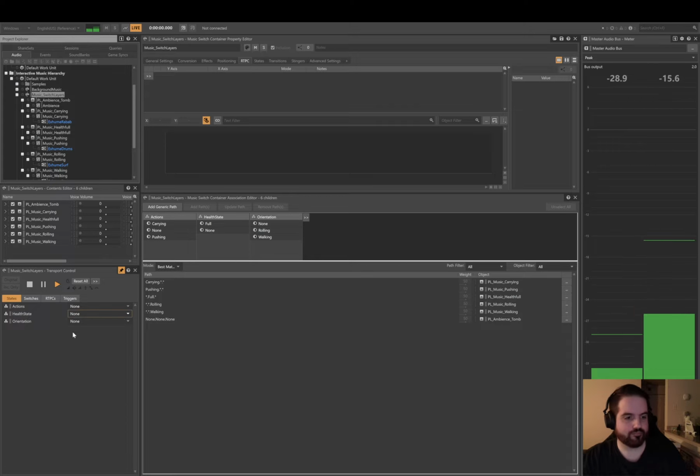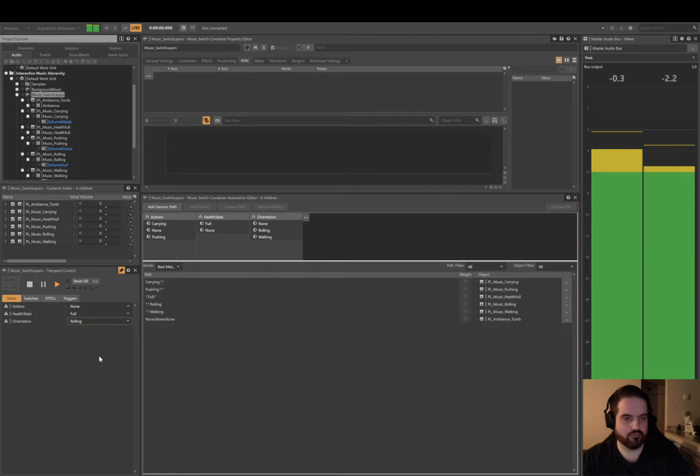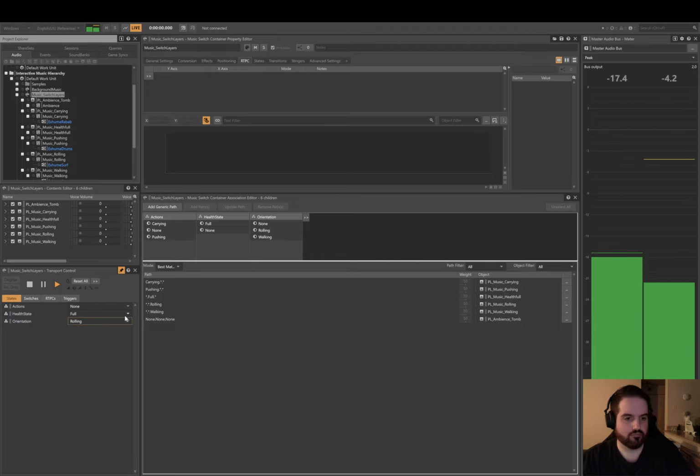But what this doesn't do is layer the sounds on top of each other. Like if you're at full health and then you started rolling, because full health happens before orientation, it's just going to stick there until you go to none.